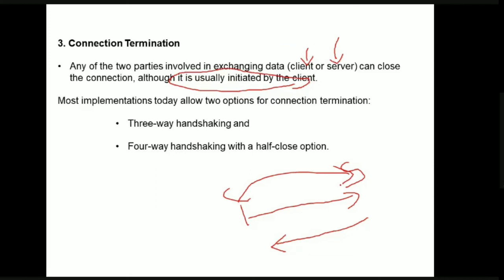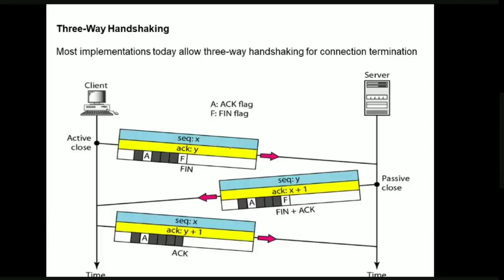Most implementations of connection termination can be done in two ways: three-way handshaking and four-way handshaking. Four-way handshake means the half close option, which I'll explain now. If you see the three-way handshaking, this diagram is for connection termination. Active close means the client has initiated the connection termination request.